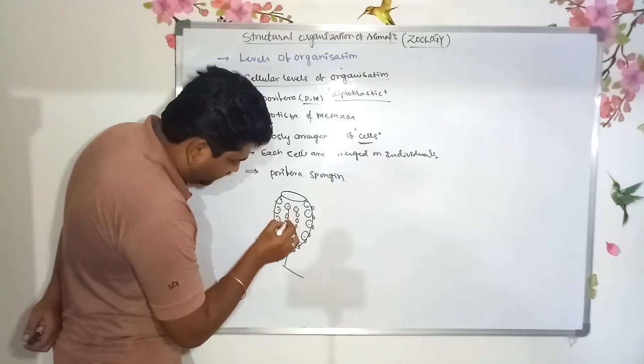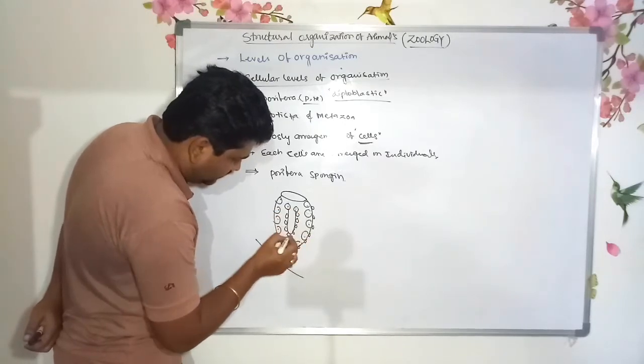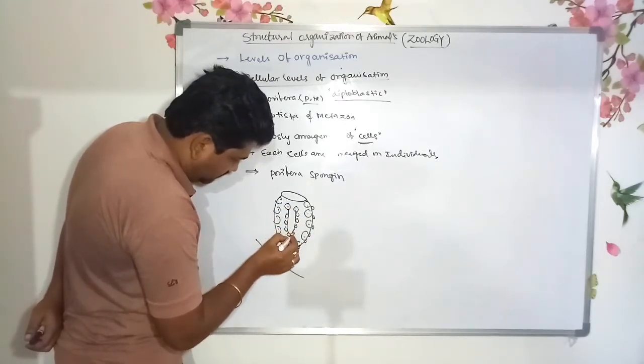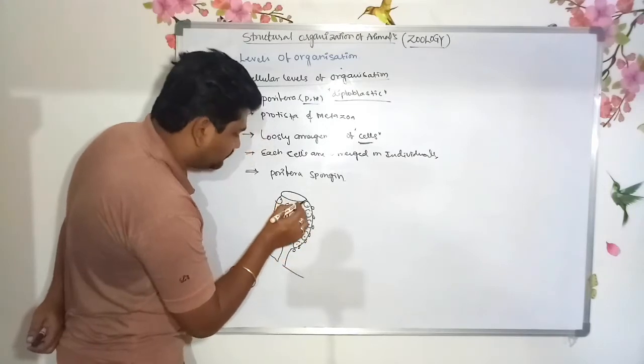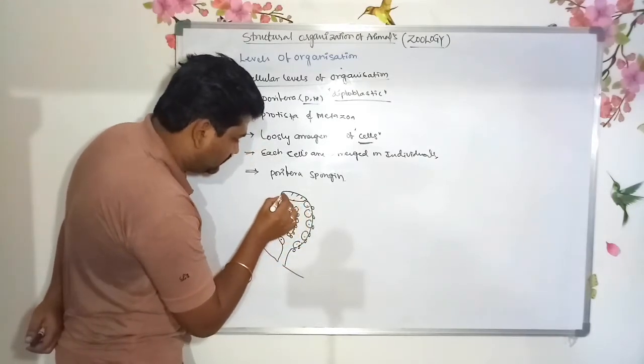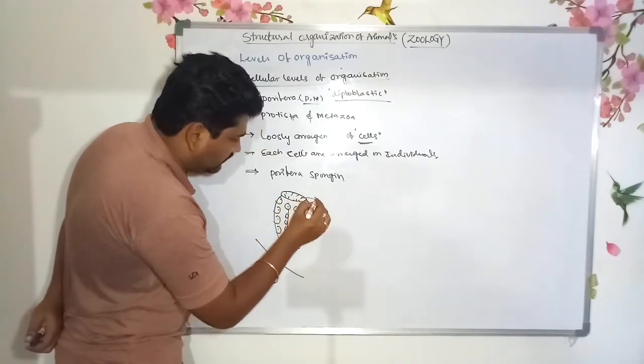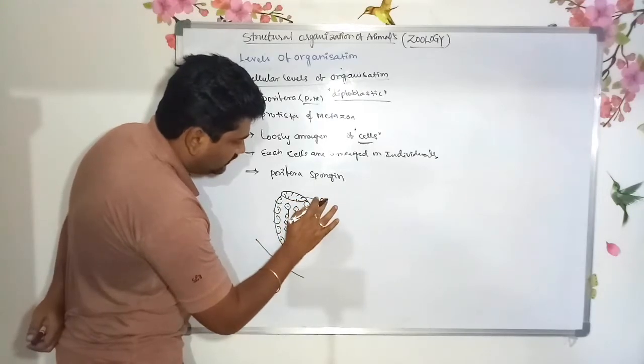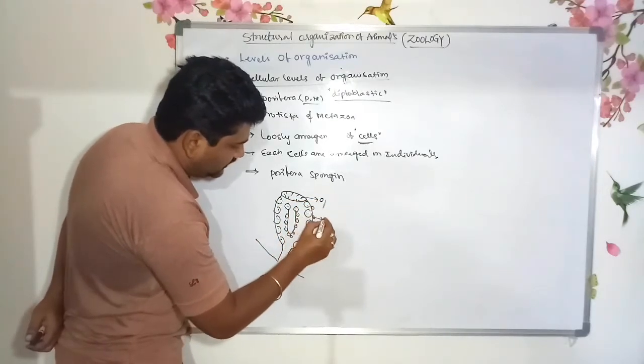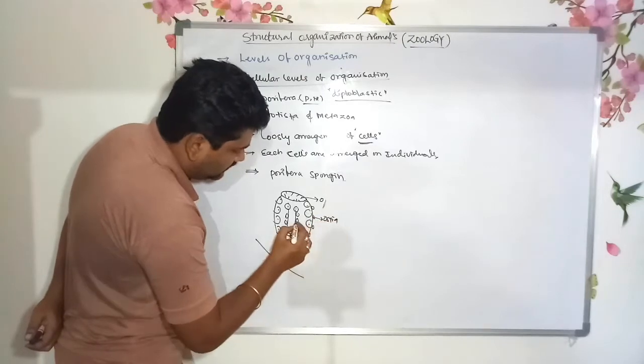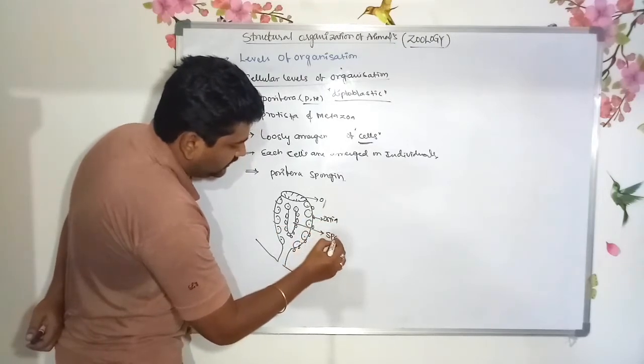This is known as the gastrovascular cavity. This one is the ostia, spongiocele.